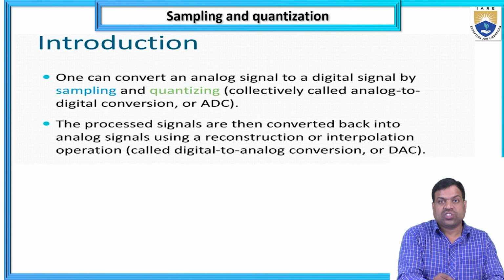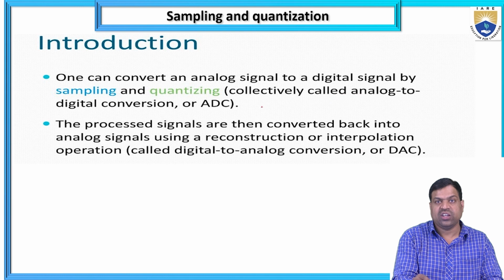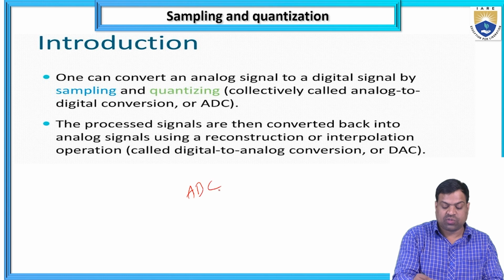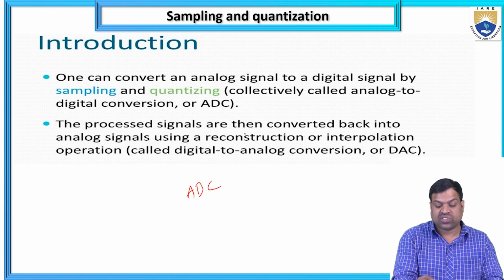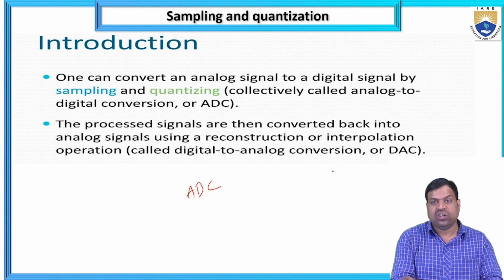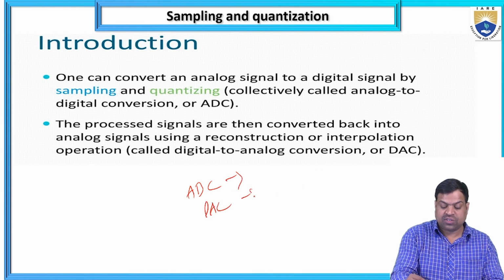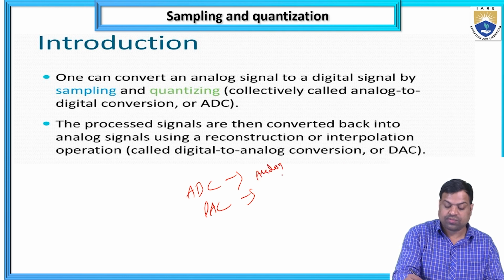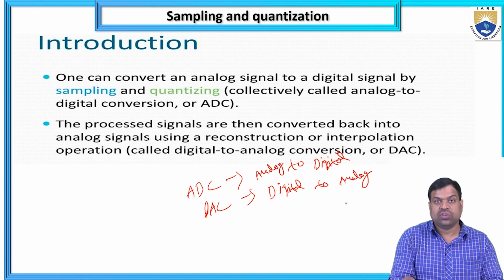In sampling and quantization, one can convert an analog signal to a digital signal by sampling and quantization, collectively called analog to digital conversion, ADC. The process where the signals are then converted back into analog signals using reconstruction or interpolation operation is called digital to analog conversion, or DAC. DAC means digital to analog. So analog to digital and digital to analog conversion.